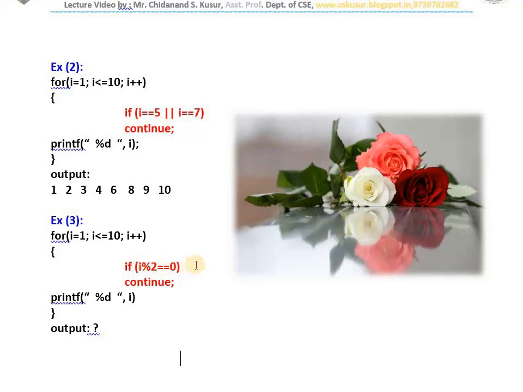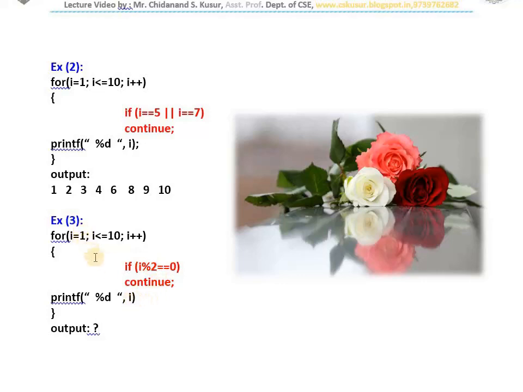Hello dear students, please listen. Your answer is right. First time i is 1. Is 1 divisible by 2? No, 1 will be printed. i divisible by 2 means that it is an even number. Whenever i is an even number, continue works. That means even numbers are not printed. Only odd numbers it will print.